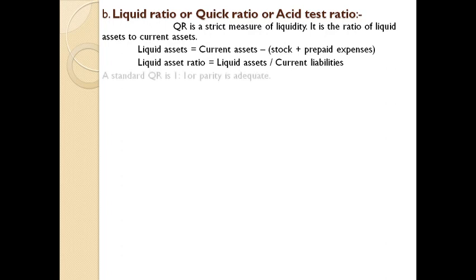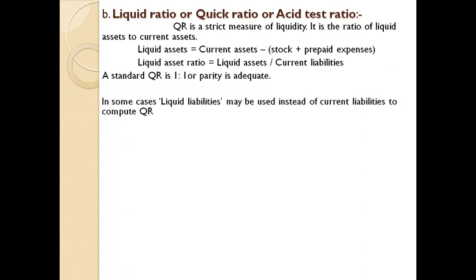The universal scale or yardstick for quick ratio is 1:1 or parity. It is considered as adequate. However, the quality of debtors and chances of loss arising on account of bad debts are to be evaluated before arriving at a conclusion. There is no meaning in having a higher liquid ratio if a significant portion of liquid assets is in the form of unrealizable or doubtful debts.